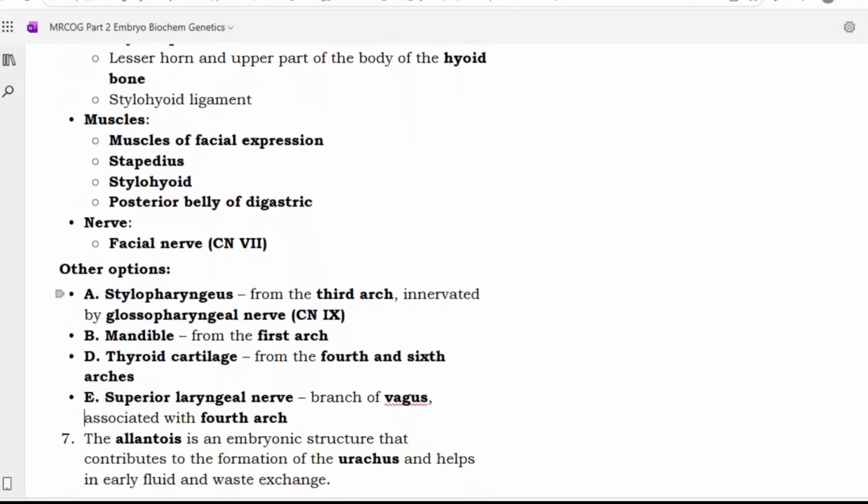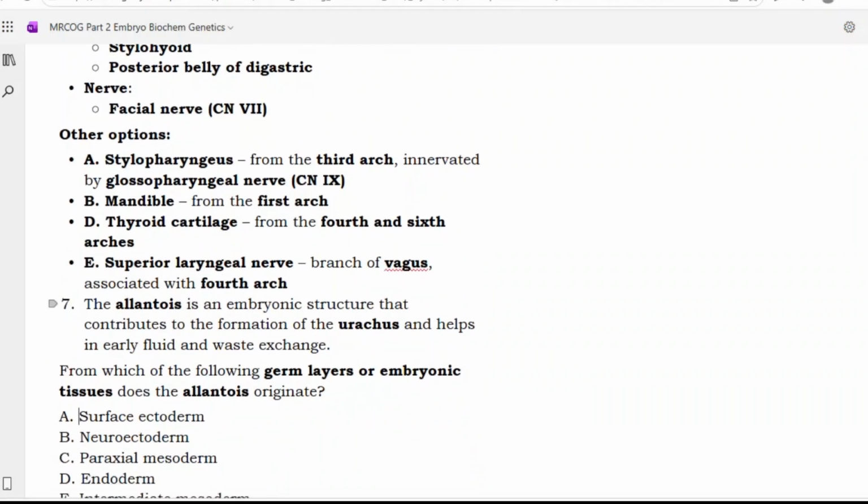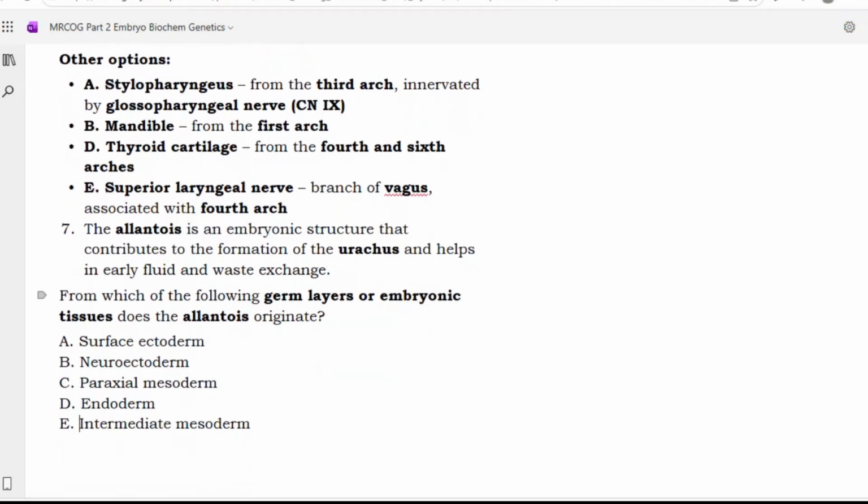Okay. So other options: stylopharyngeus is from the third arch, innervated by the glossopharyngeal nerve; mandible is from the first arch; thyroid cartilage is from the fourth and sixth arches; superior laryngeal nerve is a branch of the vagus associated with the fourth arch.